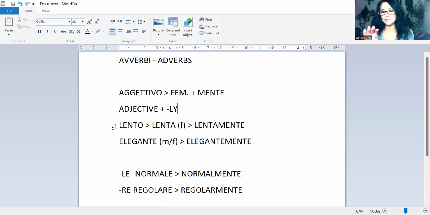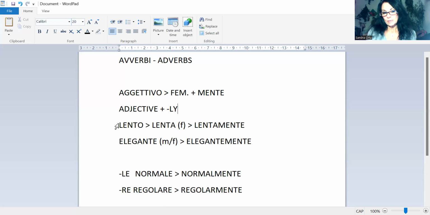So o becoming e, and then a becoming e. And then we have the other group of adjectives ending in e, which we can use for both masculine and feminine. So let's see what happens with both.